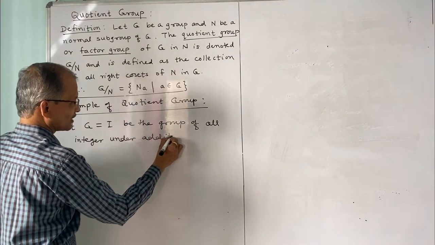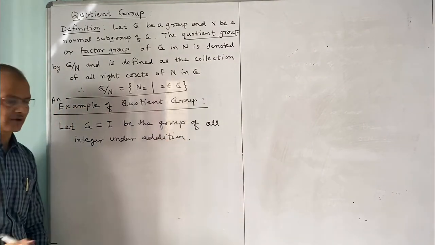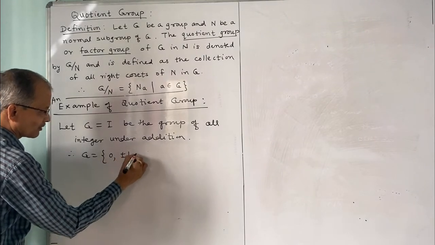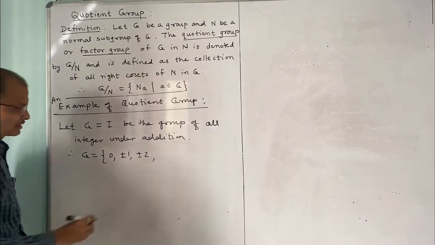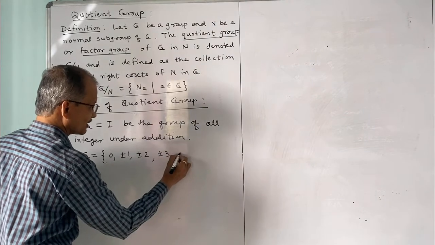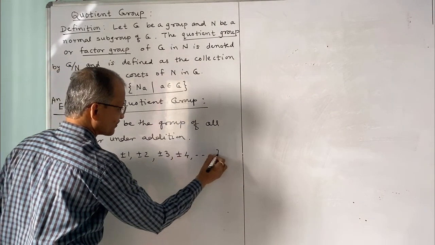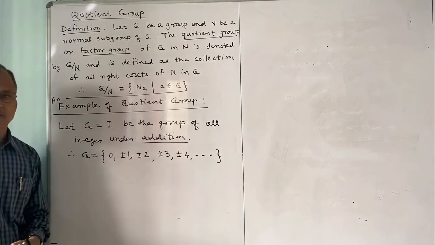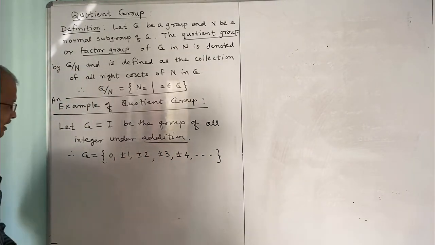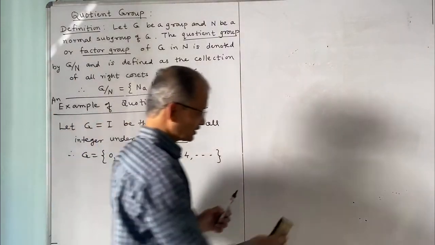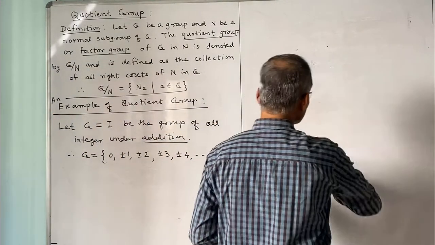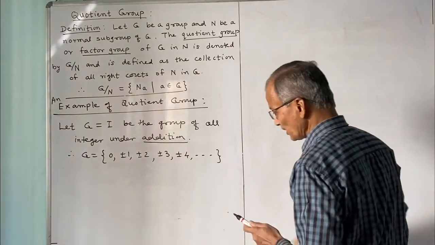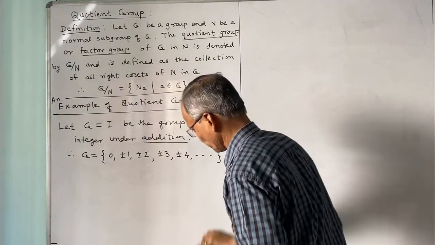So we know this is a group, all integers form a group, that is G is equal to all integers 0, plus minus 1, plus minus 2, plus minus 3, plus minus 4, etc. This forms a group under addition. Note the operation is not multiplication but addition. Now we shall consider N as the set of all multiples of 3.